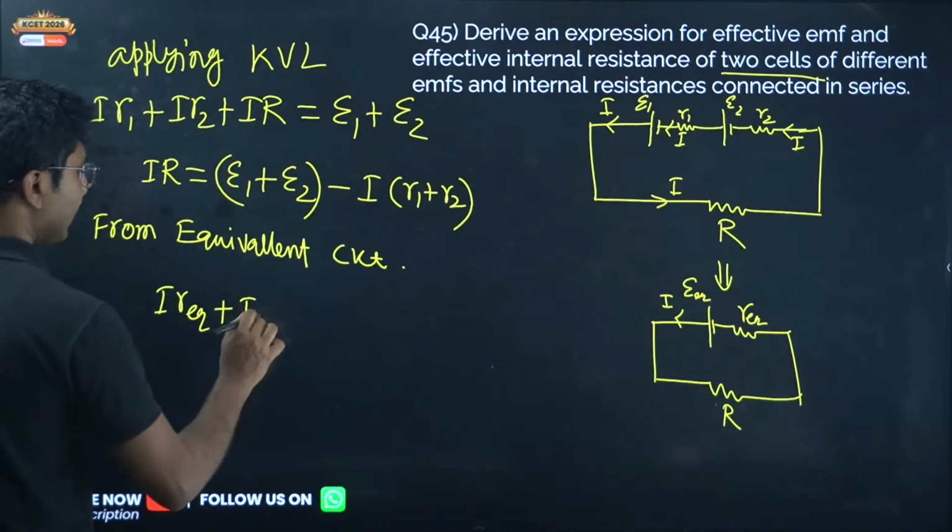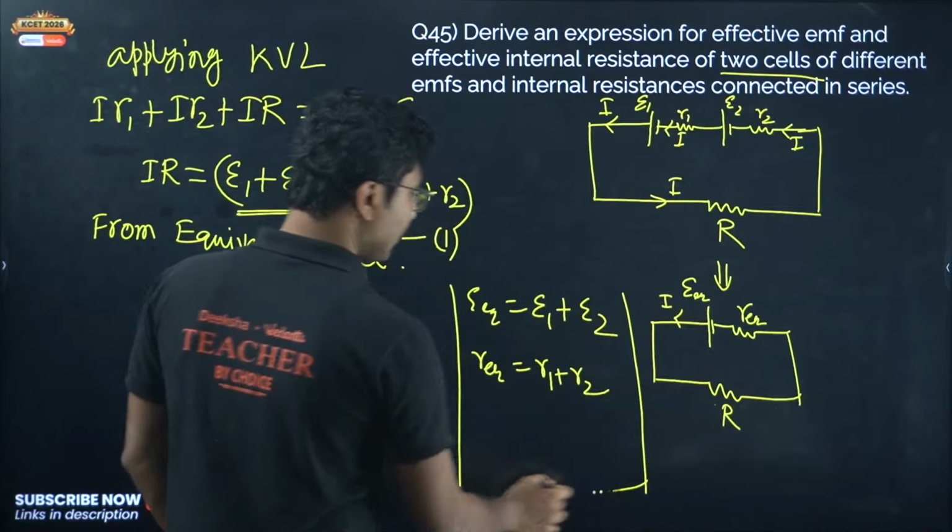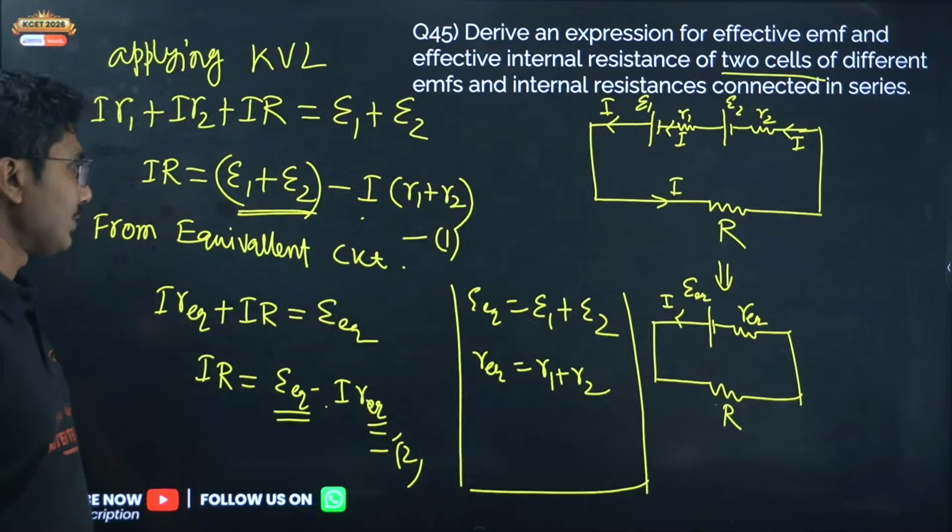Okay, so now if you compare equation 1 and equation 2, we can see that all terms related to epsilon should be equal. So epsilon equivalent must be equal to epsilon 1 plus epsilon 2, and minus I into (R1 plus R2) was there, and minus I into R equivalent was there. So R equivalent must be equal to R1 plus R2. Okay, so this is the comparison. This should be the answer.